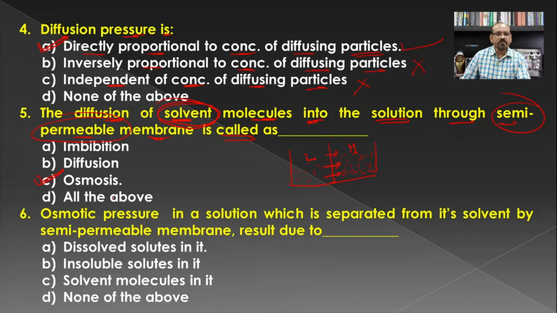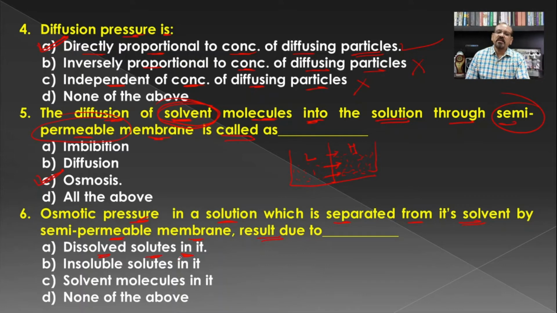Then, osmotic pressure in a solution which is separated from its solvent by a semi-permeable membrane results due to. So when we are talking about the solvent and its solution, in such cases that solution already contains dissolved solids, and hence the dissolved solid is responsible for the creation of this pressure.